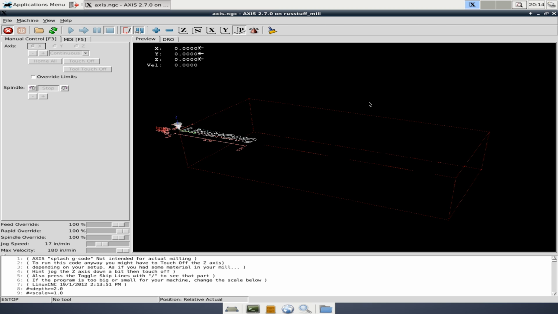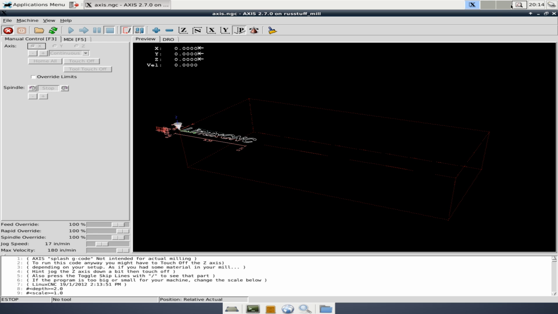The INI file is the one that helps describe the machine itself, whether it's a mill, a lathe, a router, etc. And then also it lets you change a little bit in the LinuxCNC user interface. So we're going to make some changes that are going to affect both of those.